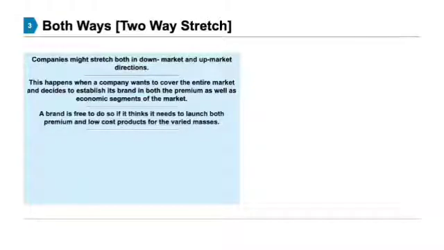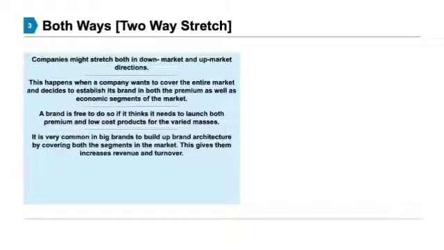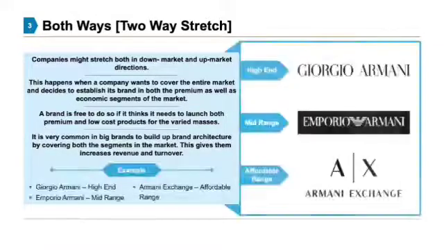A brand is free to do so if it thinks it needs to launch both premium and low-cost products for the varied masses. It is very common in big brands to build brand architecture by covering both segments in the market. This gives them increased revenue and turnover. An example in this case could be Armani. For high-end offering, it has Giorgio Armani. For mid-range, Emporio Armani. And for the more affordable range, they have Armani Exchange.